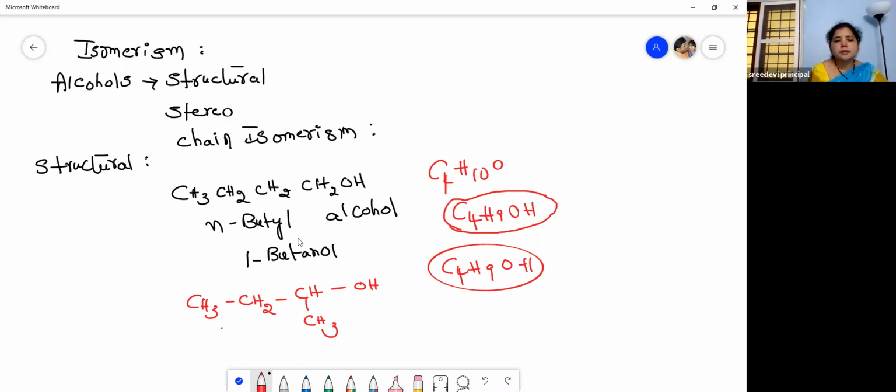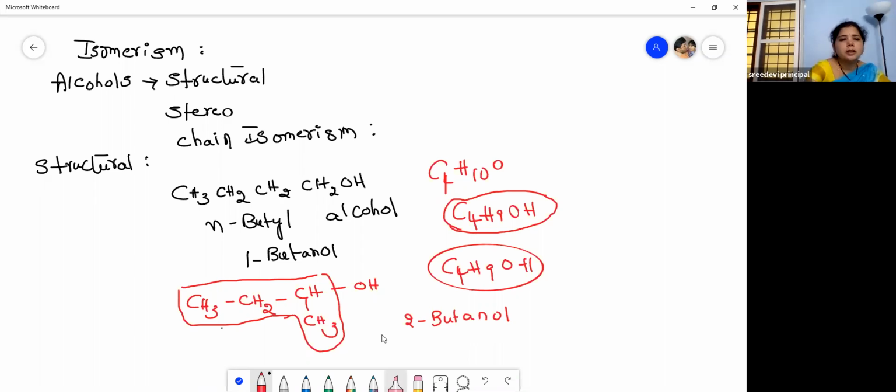So what is the name of this compound? You have to pick out the longest carbon chain. So the longest carbon chain is this one, isn't it? The longest carbon chain should include the functional group. So the name of this compound is 2-butanol, isn't it? 2-butanol or isobutyl alcohol, right? So these are the chain isomers. What isomers? Chain isomers. Okay, so now let us move to the next one.